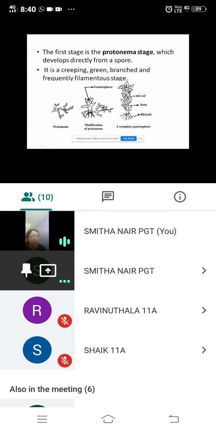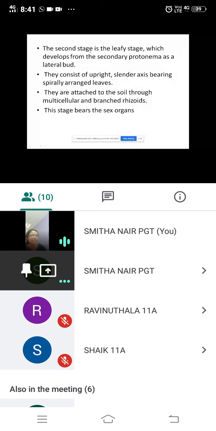So what are the two stages in the moss? It's the protonema stage and the leafy stage. Protonema stage is a creeping, green, branched and filamentous stage. It develops into secondary protonema and then it develops into the leafy stage. So that is what is written here. The second stage is the leafy stage, which develops from the secondary protonema as a lateral bud.